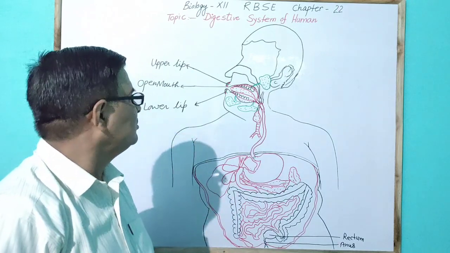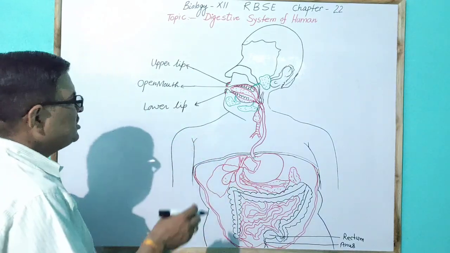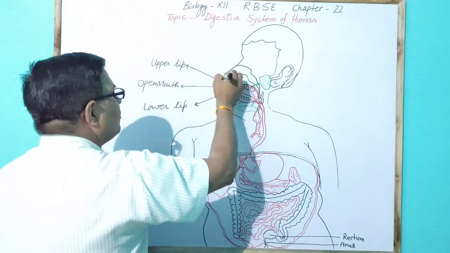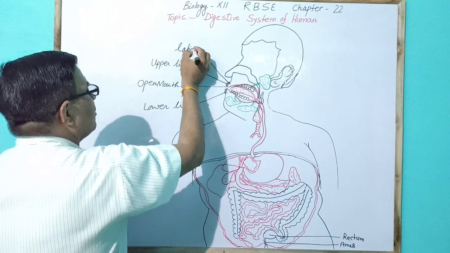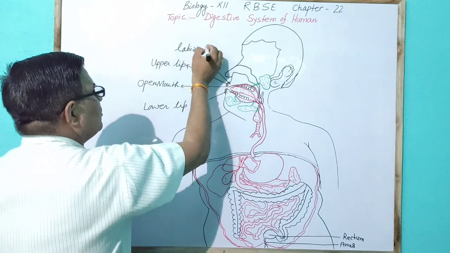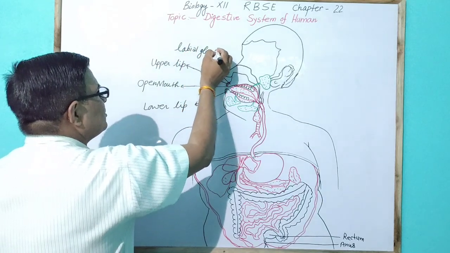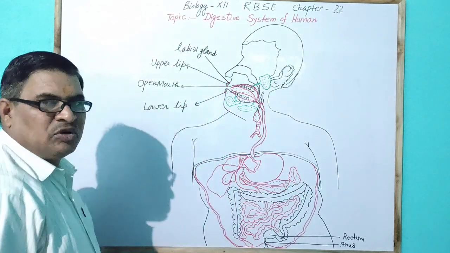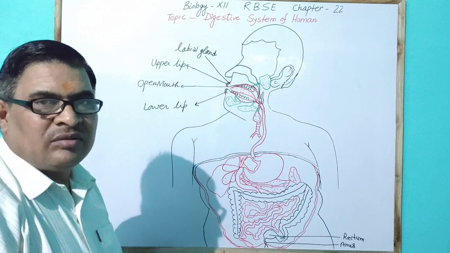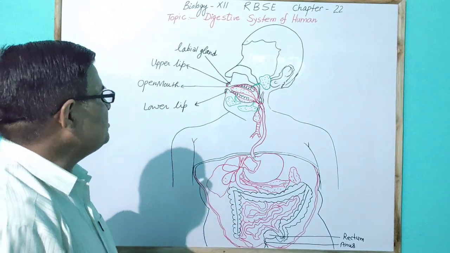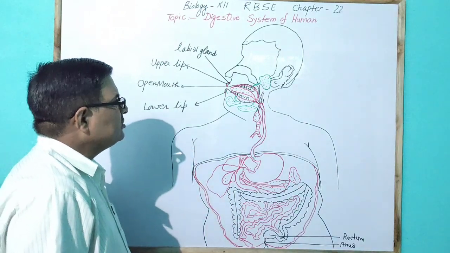There is the presence of labial glands in the lip, which produce mucus on the lips.